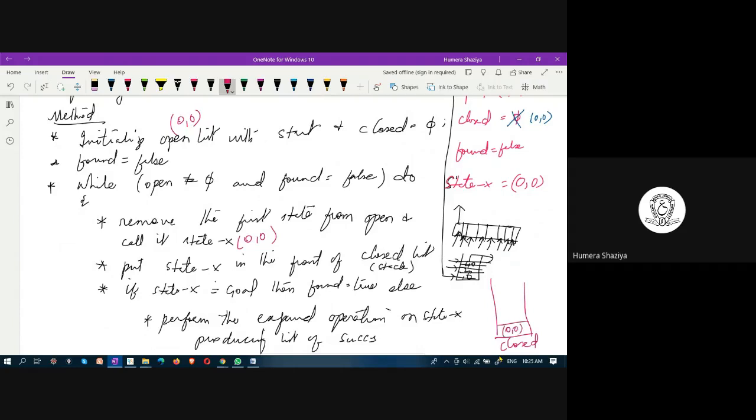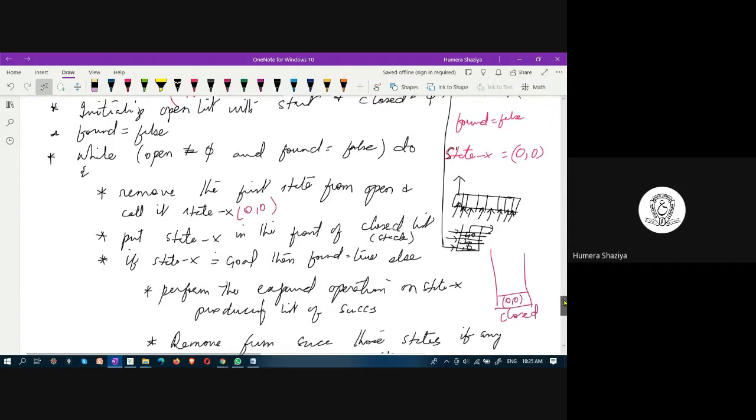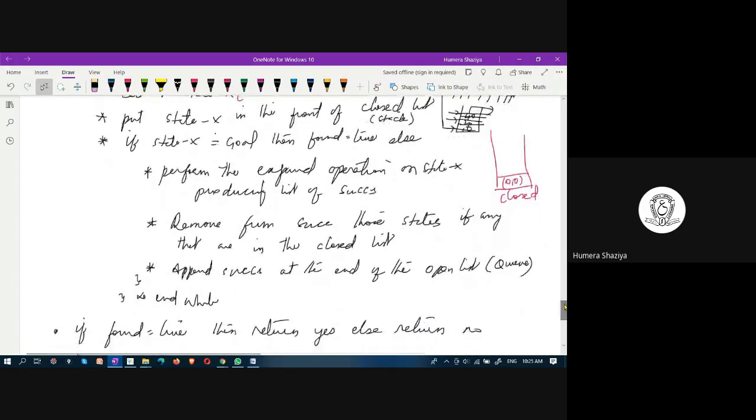Then what are you doing? Is 0, 0 the goal? It is not the goal. If it is not the goal, what is to be done? Perform the expand state operation on state x, producing a list of successors. Remove from successors those states, if any, that are in the closed list. Append successors at the end of the open list.